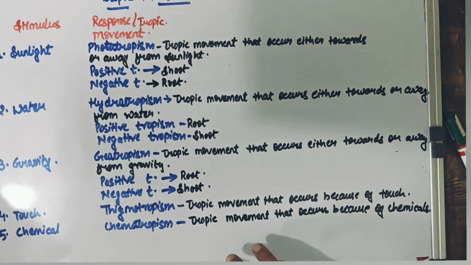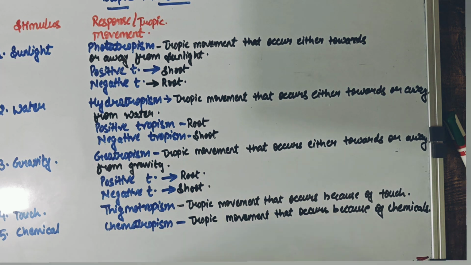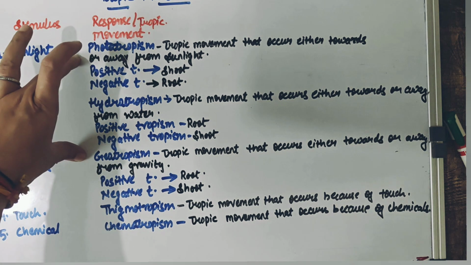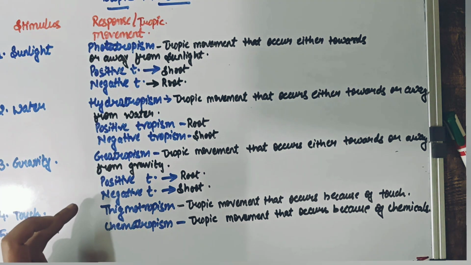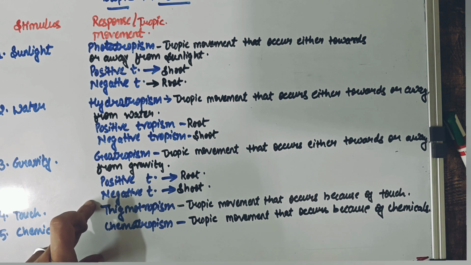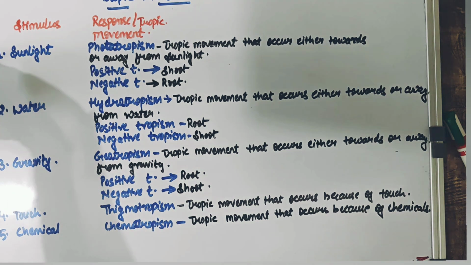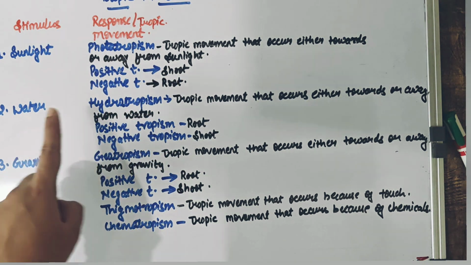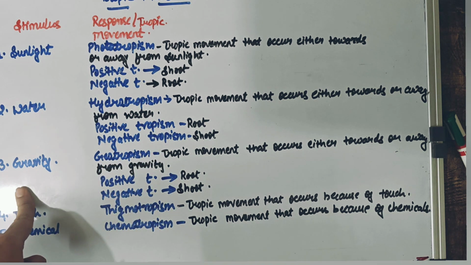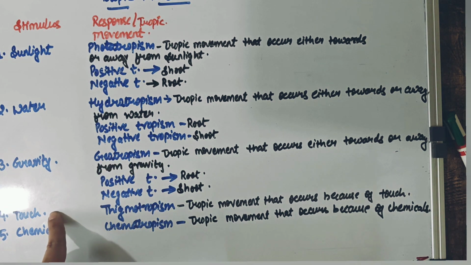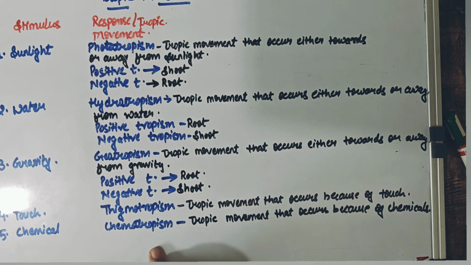So I hope you are clear with all these different types of tropic movement, the positive and negative ones also, and the simple descriptions that we have discussed. Sunlight is phototropism; water is hydrotropism; gravity is geotropism; touch is thigmotropism; and chemical is chemotropism. So let us now quickly cover the last part of our video, which is the nastic movements.